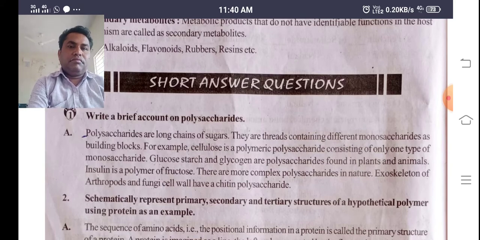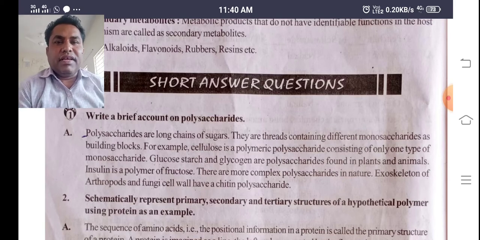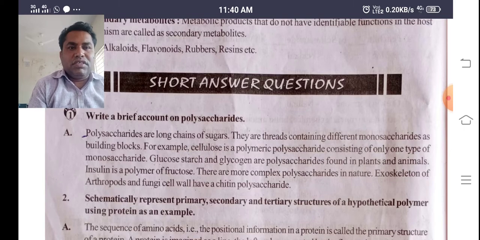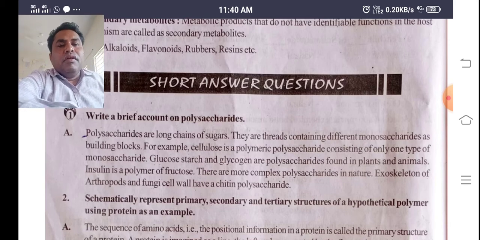Today we are discussing Junior Intermediate Botany, Biomolecules, 10th chapter. In the previous class, we discussed the 2 marks question answers. Now we are going to discuss the 4 marks question answers, that is, short answer questions. The first question is: write a brief account on polysaccharides.